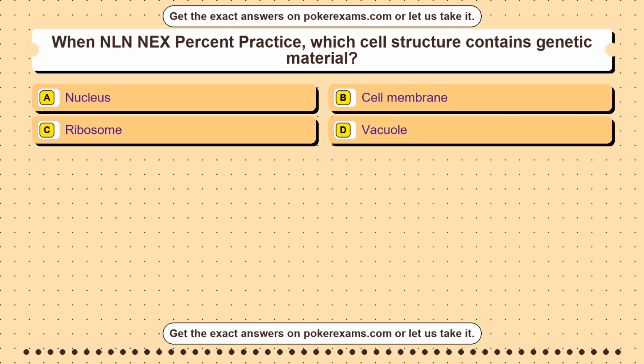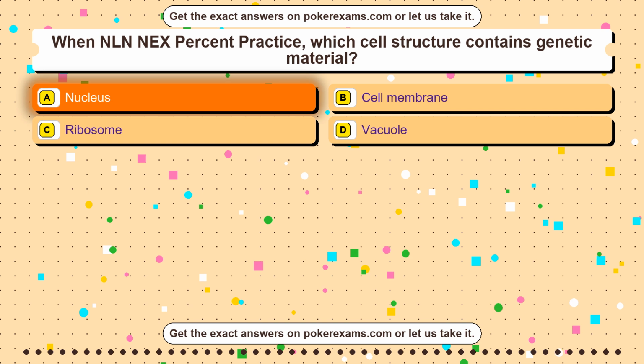Question 9. When GED online practice test, which detail best supports an inference in RLA? Option A, a quoted line from the passage. Option B, a personal guess. Option C, a longer answer choice. Option D, a familiar topic. The correct answer is option A, a quoted line from the passage.